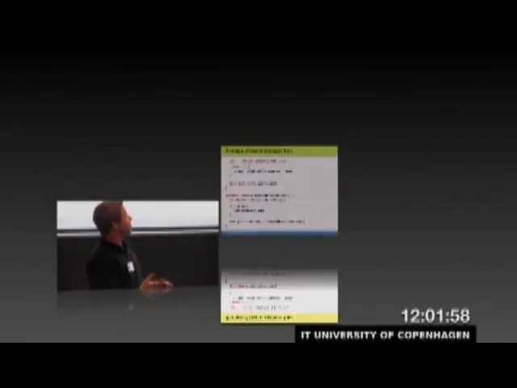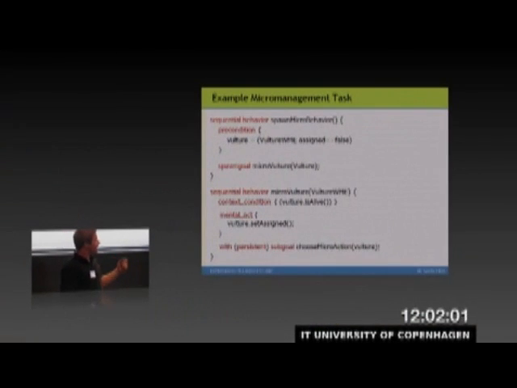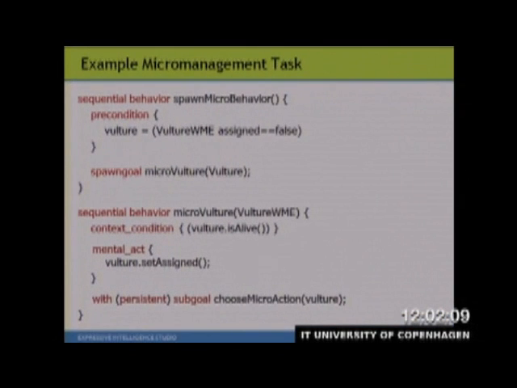So here's an example snippet for actually spawning a micromanagement behavior tree. In the top level behavior, the agent looks for a vulture that has not yet been assigned to a micromanagement task. So what happens is whenever it finds one of these, it binds the variable to vulture, and then it sub-goals the micro-vulture behavior. The micro-vulture behavior will then consistently check the vulture as a live condition so it can terminate this behavior if it is destroyed in combat, and then it marks it as assigned so it doesn't continue getting